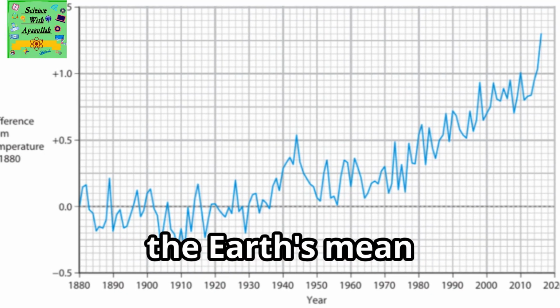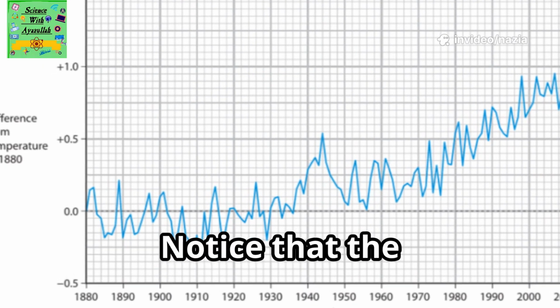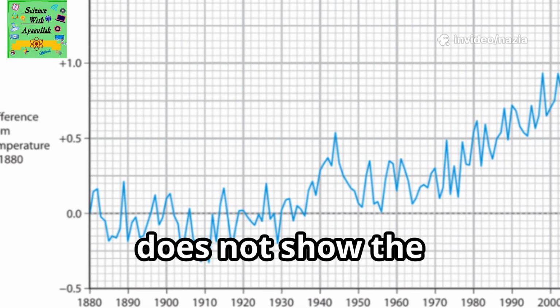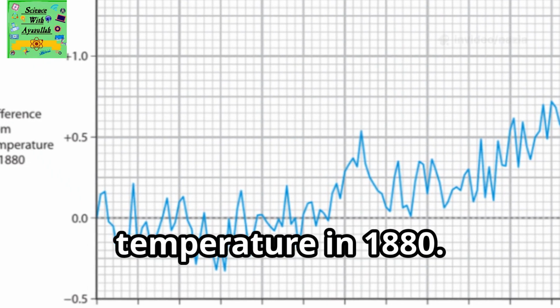The graph shows how the Earth's mean temperature changed between 1880 and 2016. Notice that the y-axis on the graph does not show the actual temperature. It shows how much it differs from the temperature in 1880.